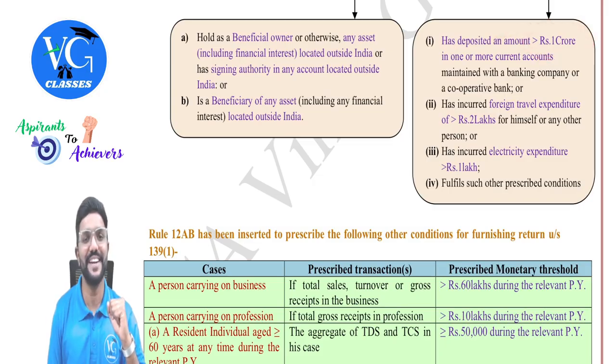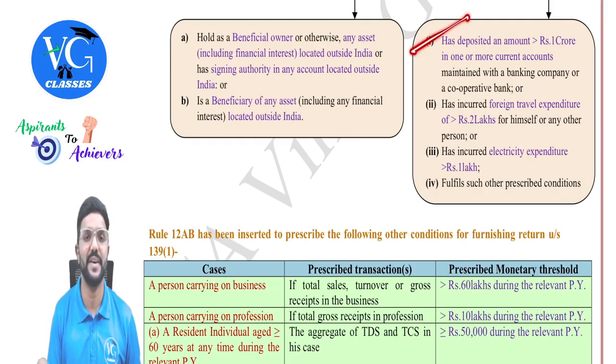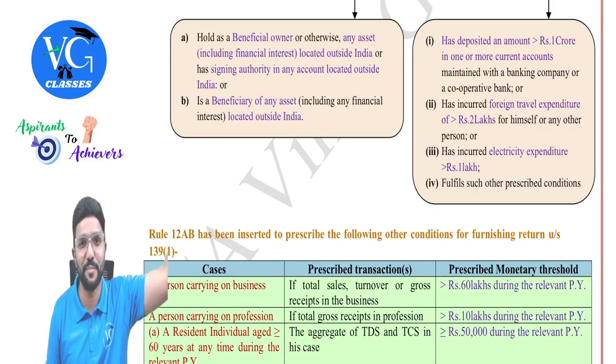Should I file the returns mandatorily? Yes. Aggregate should be more than 1 crore. Then a person is covered here. If it is less than or equal to 1 crore, then no, he is not covered here, guys. He is not required to file the returns. Okay, provided he is not covered under other points.